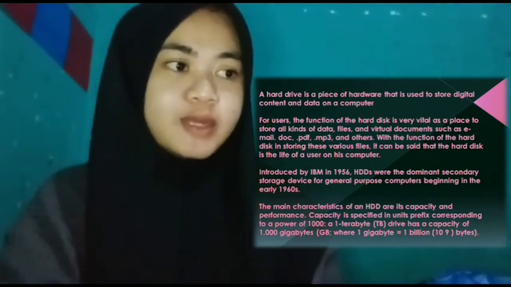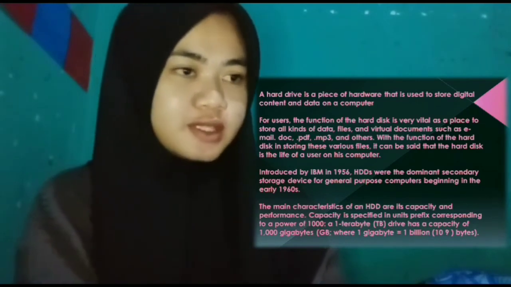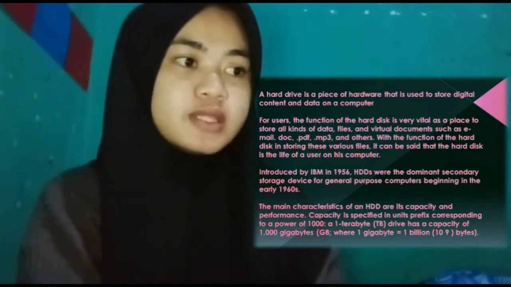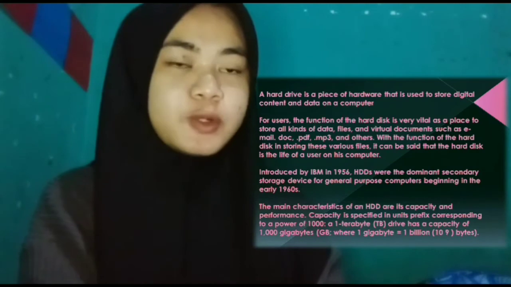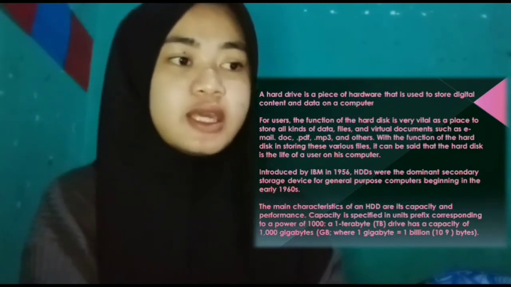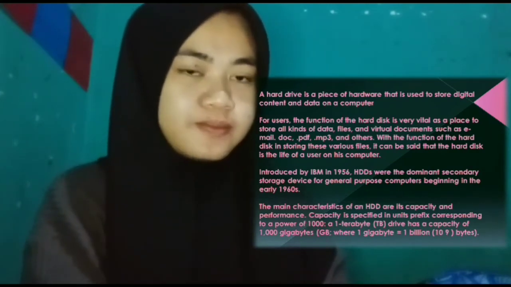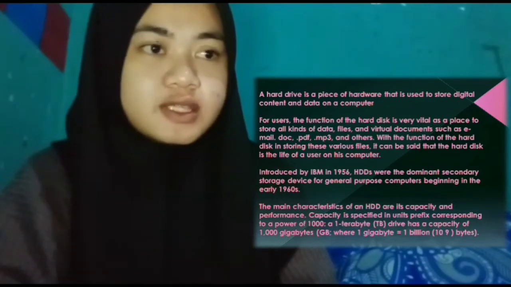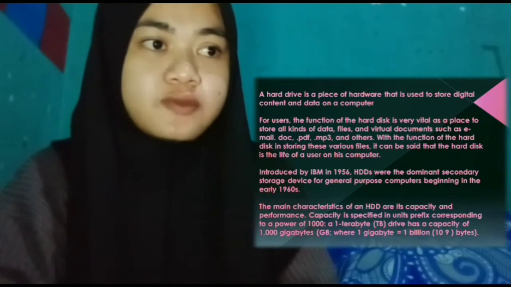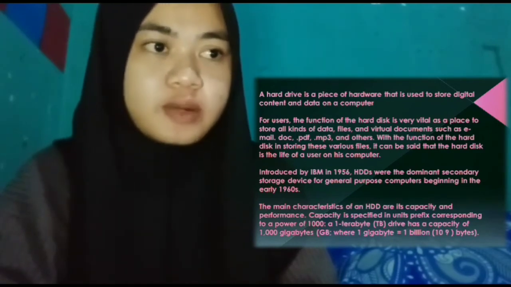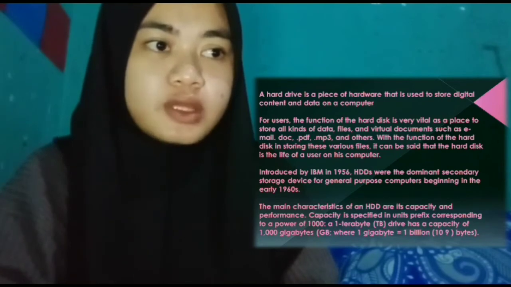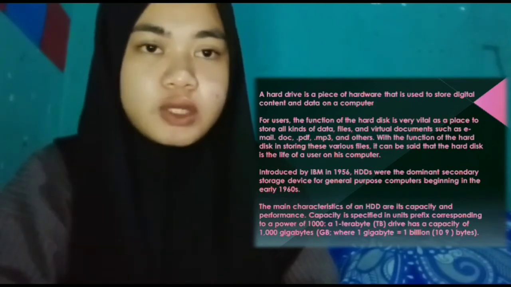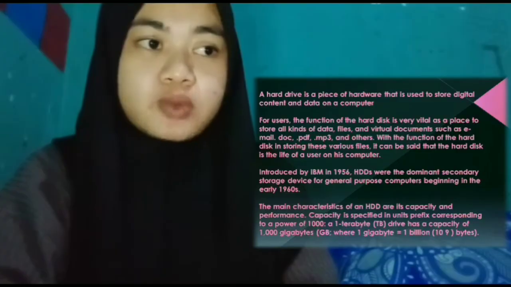Introduced by IBM in 1956, HDDs were the dominant secondary storage device for general-purpose computers beginning in the early 1960s. Characteristics of an HDD are its capacity and performance. Capacity is specified in units corresponding to powers of 1000: a terabyte or TB, a drive has a capacity of 1000 gigabytes. 1 gigabyte is 1 billion bytes.